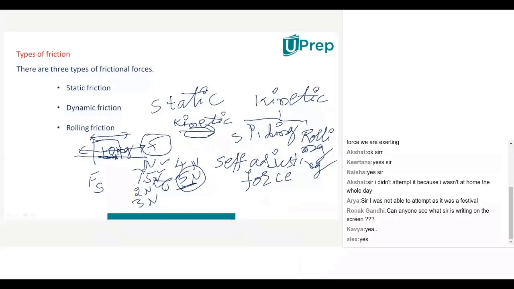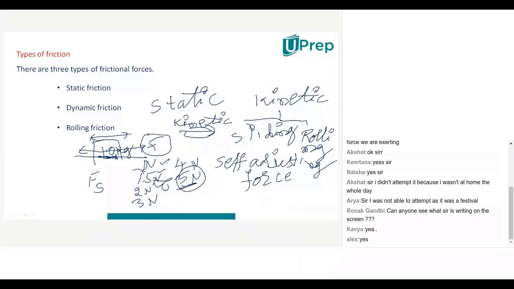Others except Ronak. Naisha, yes, sir. Tell me fast. What did you understand related to self-adjusting force?